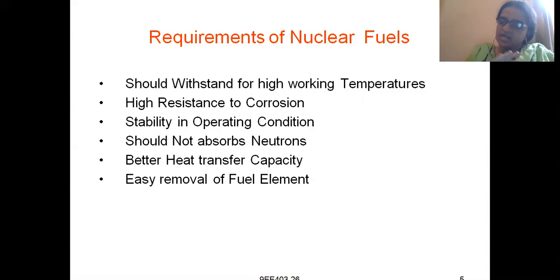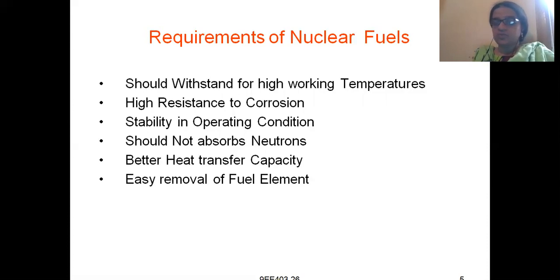So it should have high resistance to corrosion, meaning wherever it is kept, either in vacuum or in air, it should not easily get corroded. Next, stability in operating condition. Even the nuclear material should be stable. While operating, the nuclear material should be stable.